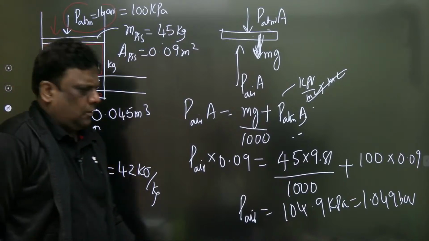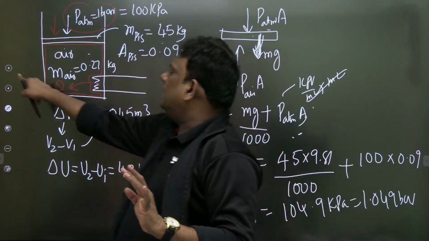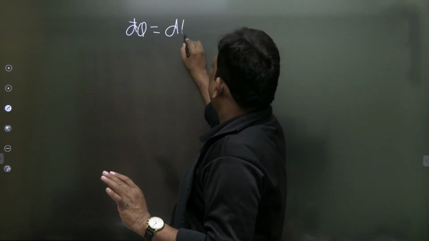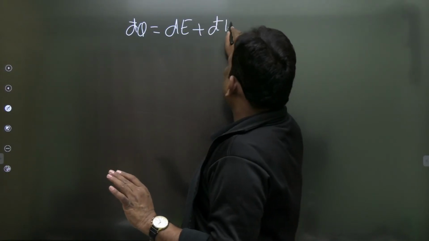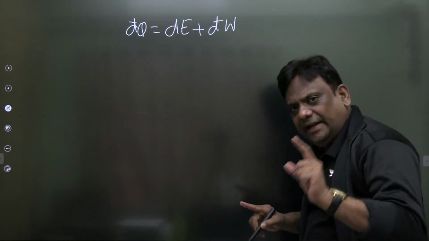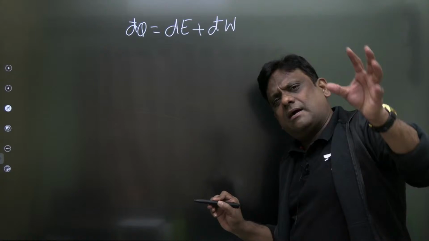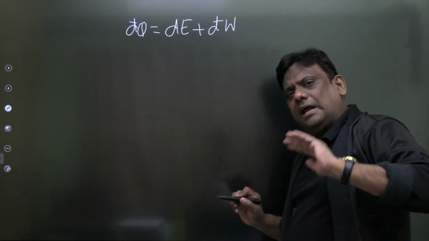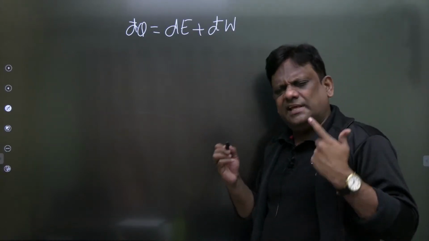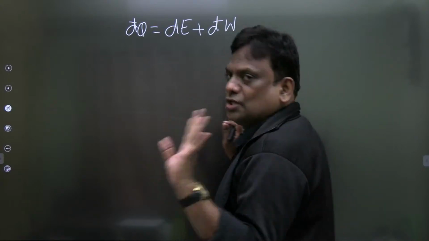Now look. Now let me write. It is a closed system. Let me write the equation. Look carefully. My fundamental equation is d'Q is equal to dE plus d'W. Some students may be wondering, sir, why are you not writing dU plus dW? If we write dE, we would be taking kinetic and potential energy into account. But we are neglecting kinetic and potential energies, since generally for gases the density of gas is low, so the potential energy is small. This is simple logic. Let me tell you a simple logic, listen.